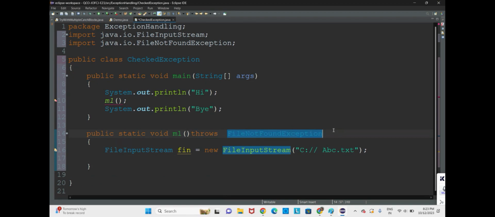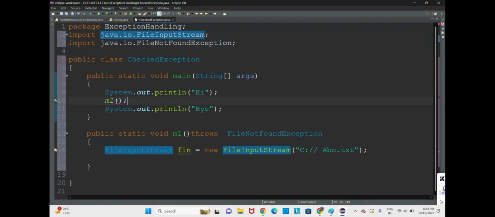Not only one exception, n number of exceptions you can throw to the caller of the method. Currently we have only file not found exception, so we are throwing a file not found exception to the caller, and here we are getting the error. Why? Because the exception has traveled from the M1 method, from line number 16 to line number 10.